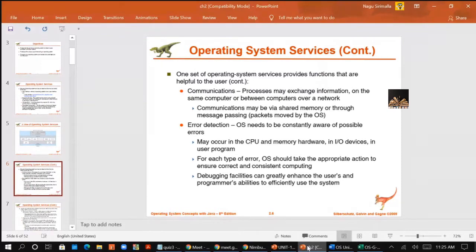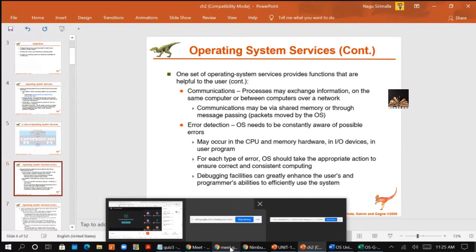A packet is a piece of information which follows some predefined format. So message passing is nothing but communication, the packets of information in predefined formats that are moved between the processes by the operating system. Clear for you all about the communication?